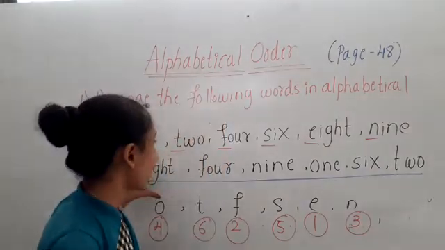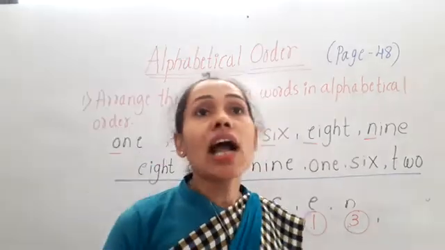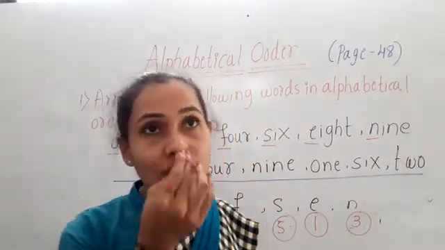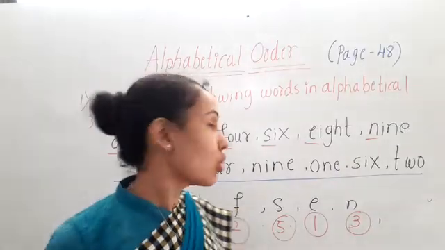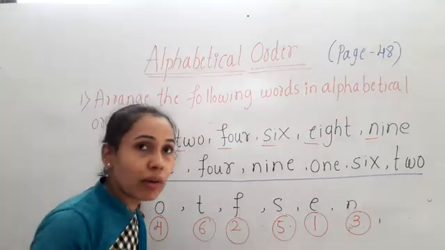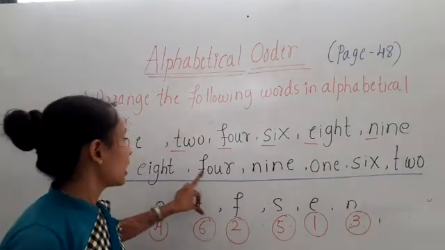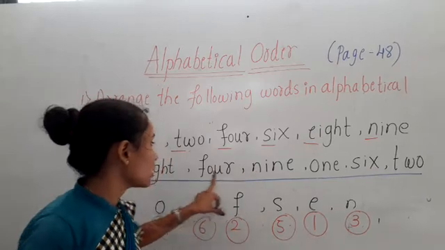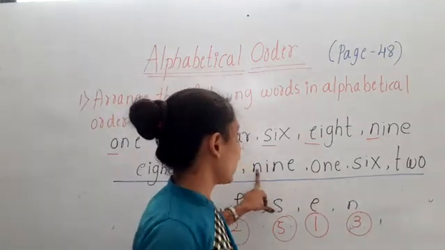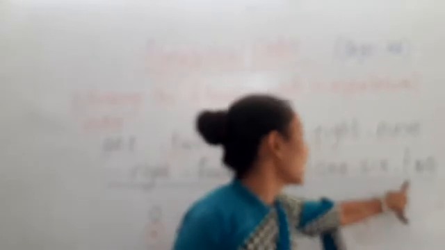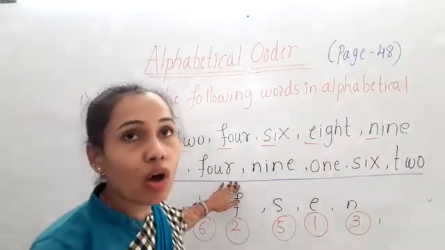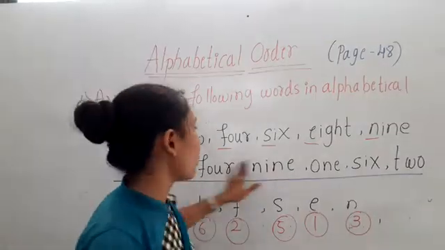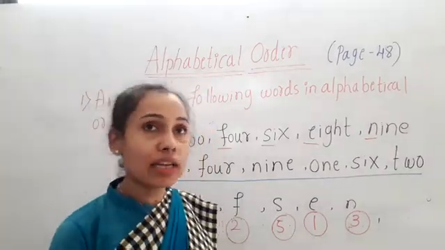Okay children, now we have arranged the words in alphabetical order. We have to arrange the words according to the letters they start with. So here E comes first in the alphabet, A to Z. F comes after E, N comes after F, O comes after N, S comes after O, T comes after S. The arrangement of the letters in a proper order according to the alphabet is known as alphabetical order.